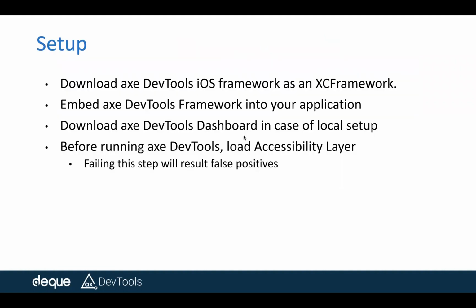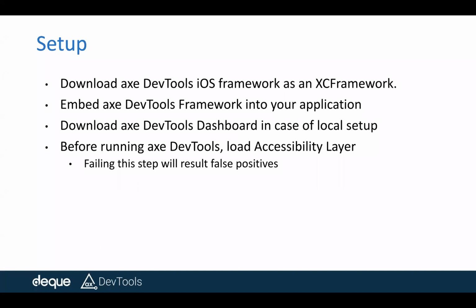Okay. So these are the different components that you need to worry about if you want to use our tool. Before the demo, I want to simplify the setup process. All the setup is just two steps basically. One is you have to download the Axe DevTools dashboard I just showed you, in case you want to see the results in your local setup rather than on the cloud.